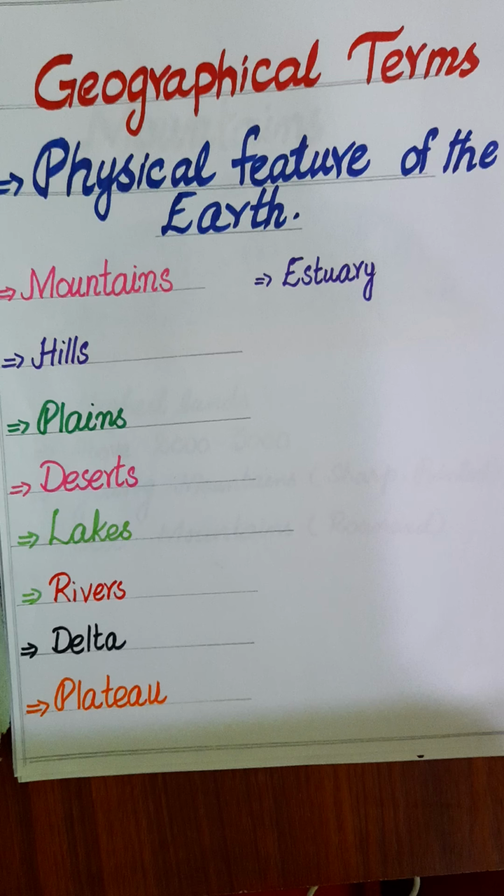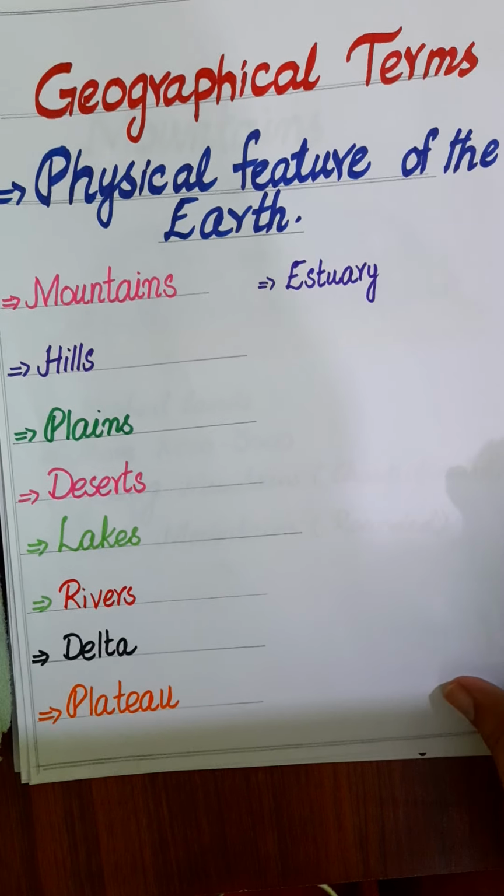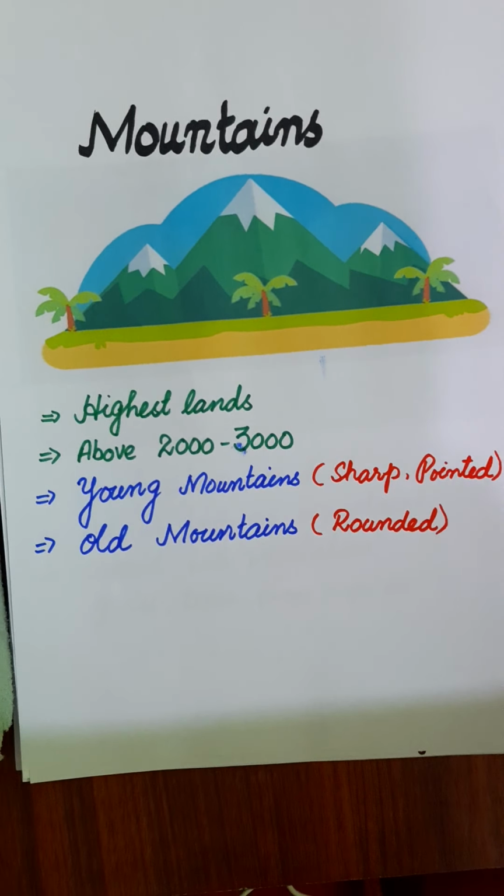Okay, now we have geographical terms. In geography we have physical features and political features, but today we will discuss the physical features of the earth. Some of the physical features included in your book are mountains, hills, plains, deserts, lakes, rivers, delta, plateau and estuary. Okay, the mountains.